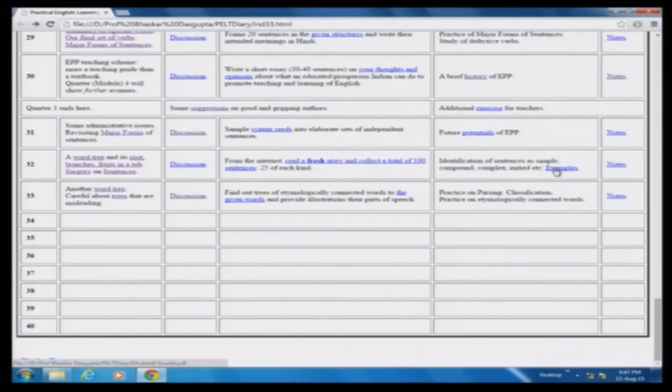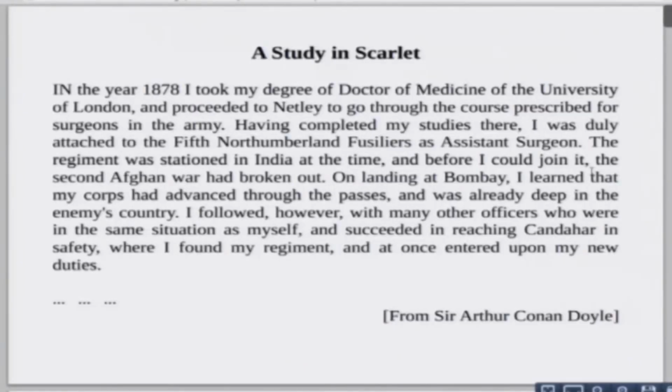Okay. So, some examples. This is the first paragraph of the first Sherlock Holmes story or novel written by Sir Arthur Conan Doyle. Okay. So, this is the point from where Sherlock Holmes came to life, let us say. And before this, in the beginning part of this, Dr. Watson did not know Sherlock Holmes.